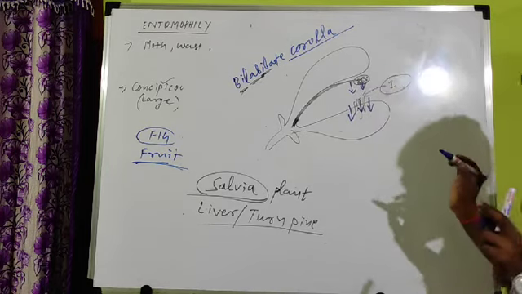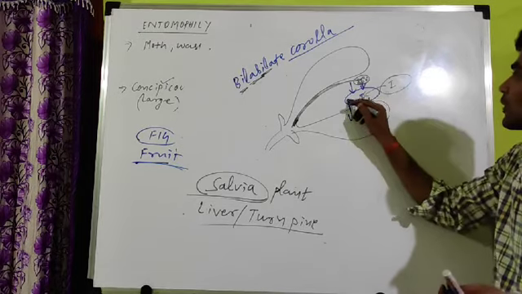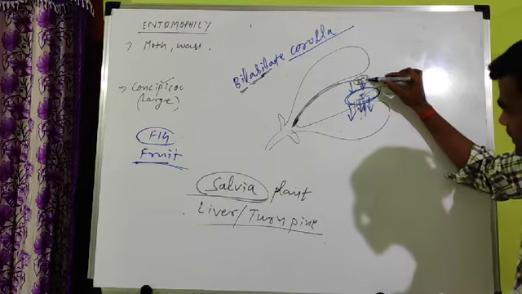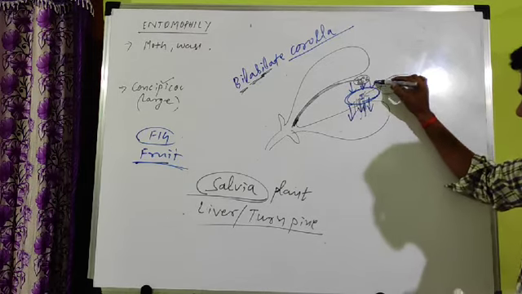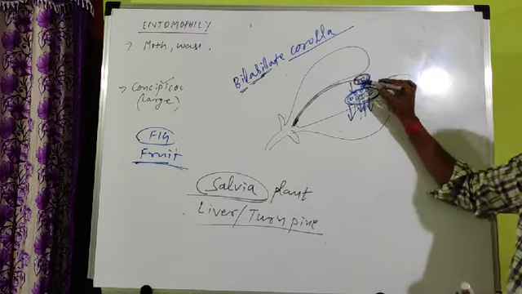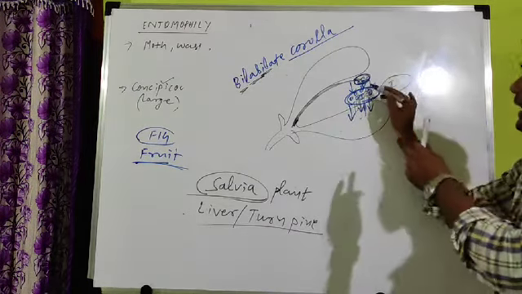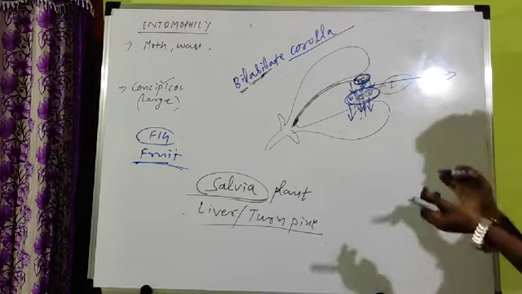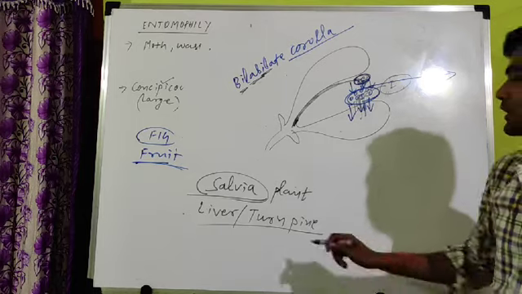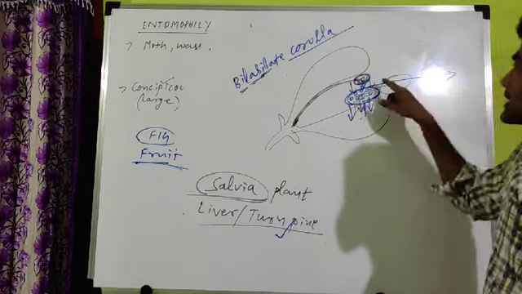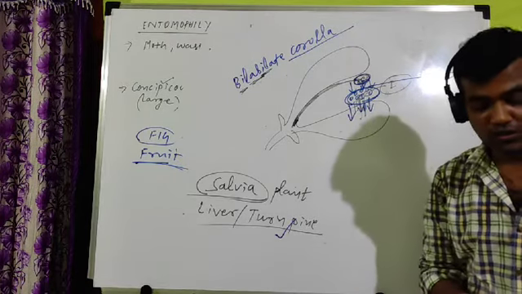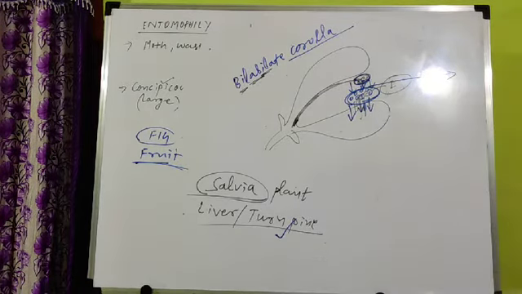And when this part moves, what will happen? Now the insect is here. When the insect enters, first the leg of the insect presses this one, so that this part moves towards the body of the insect. The body of the insect gets attached with the pollen grains because pollen grain is produced by this part. It will enter and collect the food, then come out again. Then the body of the insect is already attached with the pollen grains. So this is called the lever or turnpike mechanism. Then that insect will move to another flower and cause pollination in different plants. Okay, so this is all about different types of cross pollinating agents. Thank you.